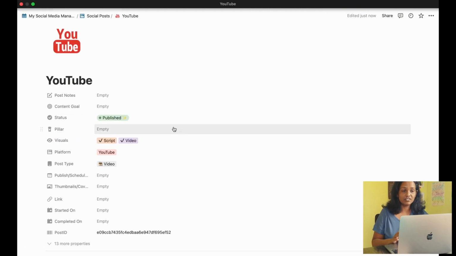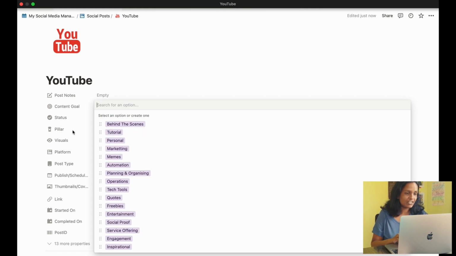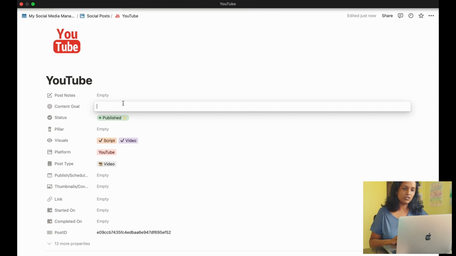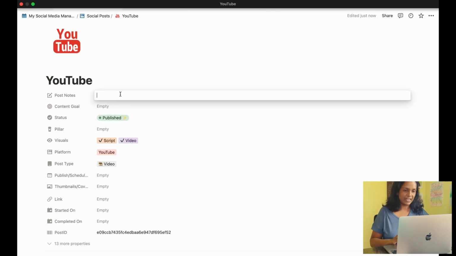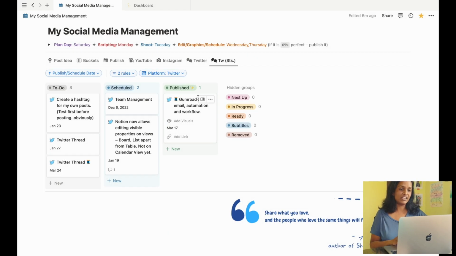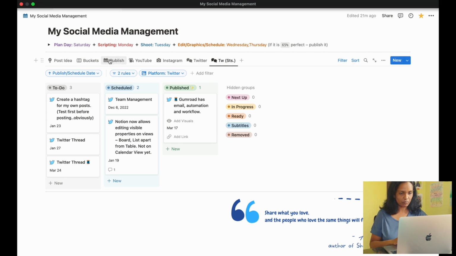Pillars, I don't really use that much. I feel confused about that part, but I have it here anyway. Content goal is to have a goal or direction for each post, and post notes is just to add any generic notes while I'm adding ideas to the planner. And that's how I use this content planner while creating content. I can choose any view that I want to focus on and work from there.